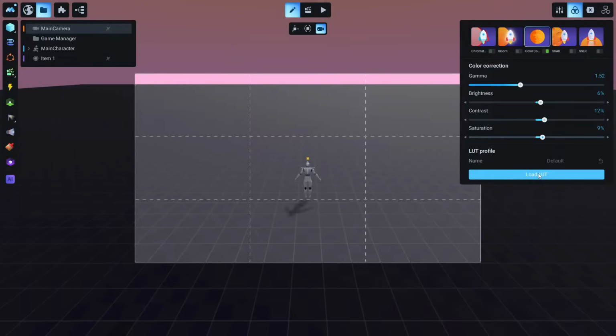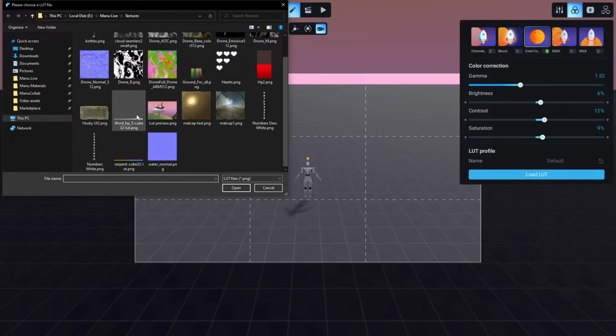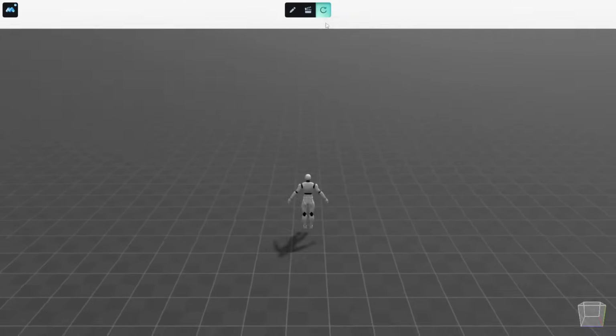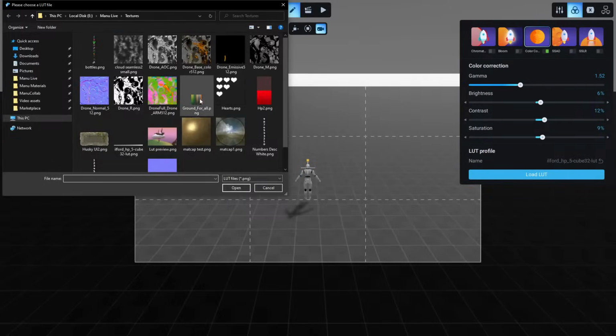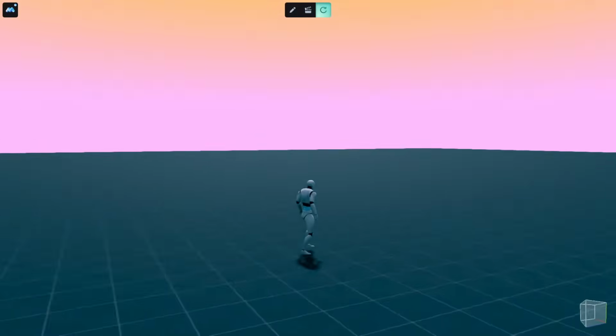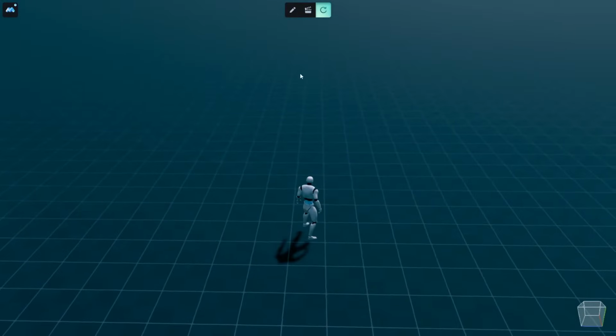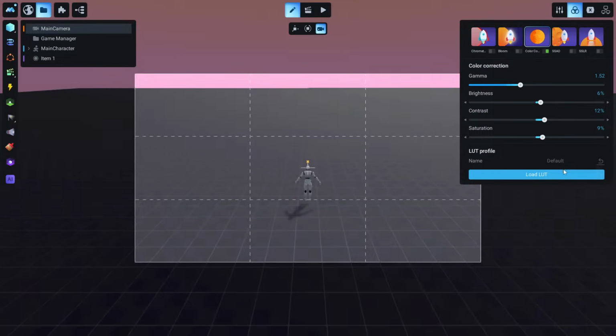And it's very common when we are using it in photo editing and video editing, or in movies. And I will show you a little example how we can load this. So by clicking load, and we just import a filter, and now our game is black and white. Okay, or we can even go a little bit more crazy with this and load something like this. Okay, and with just one click we load these LUTs, and we change the game and how it looks totally. Okay, let's go back to default.